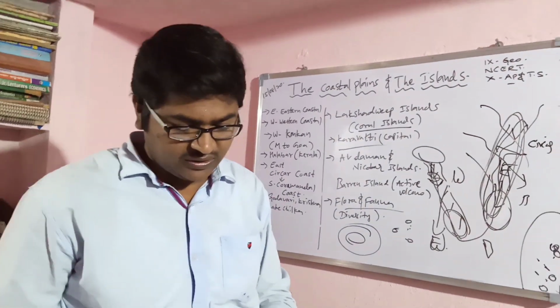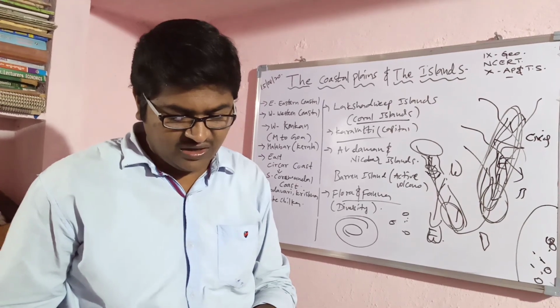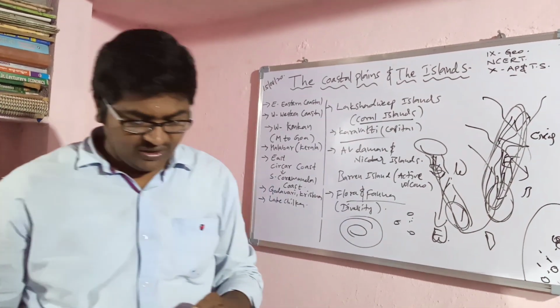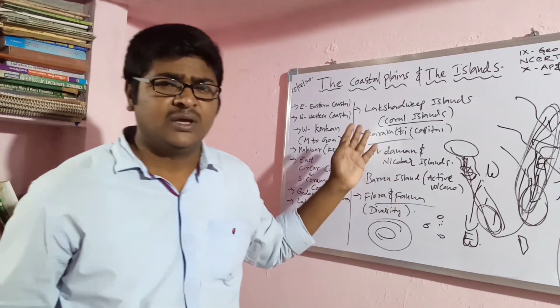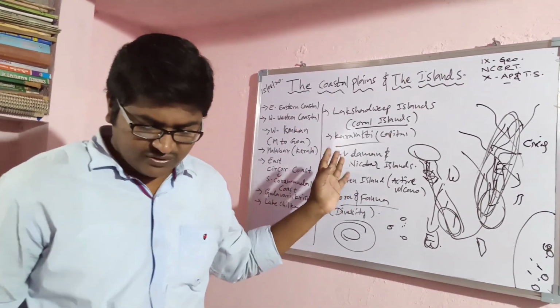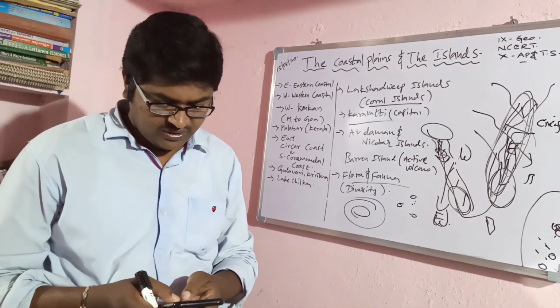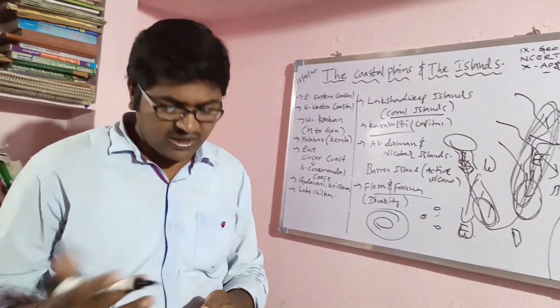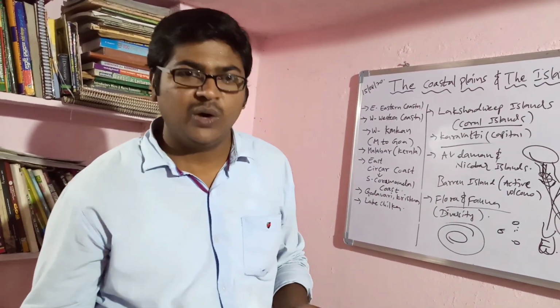Which plateau lies between Aravalli and Vindhya ranges? The Malwa plateau is the answer, which I explained in the previous topic. And the difference between Bhabar and Khadar: Bhabar is old alluvium soil, Khadar is new alluvium soil.